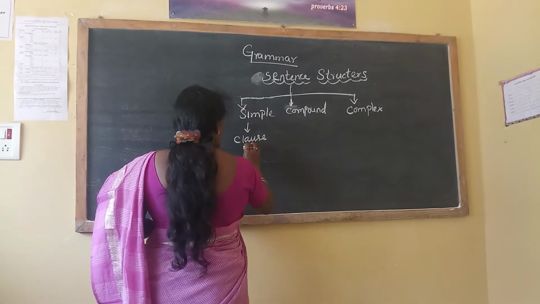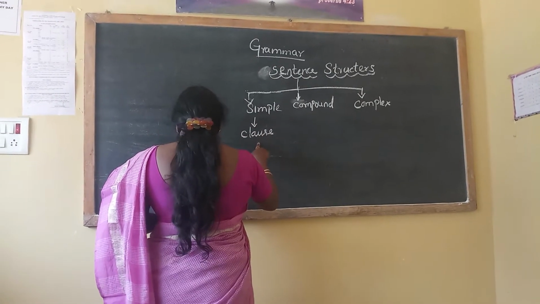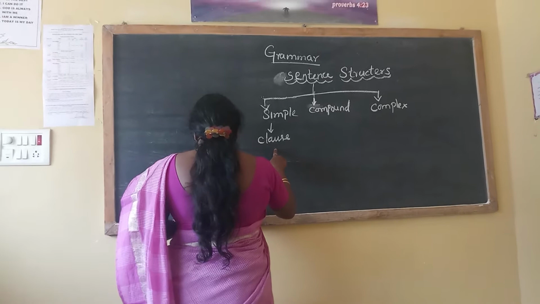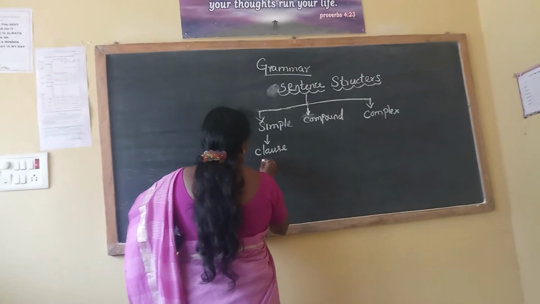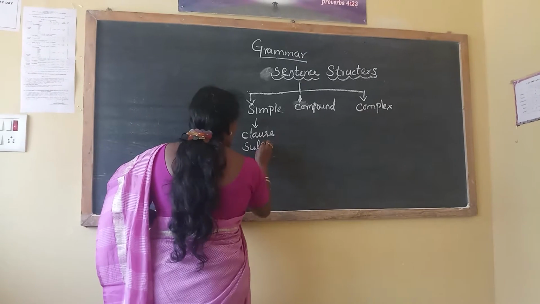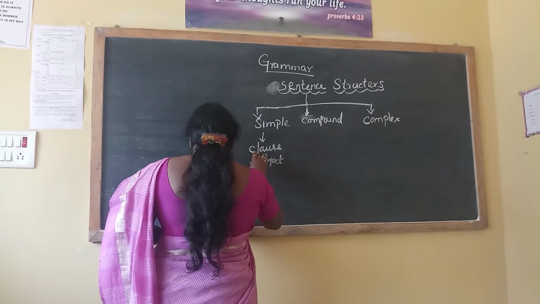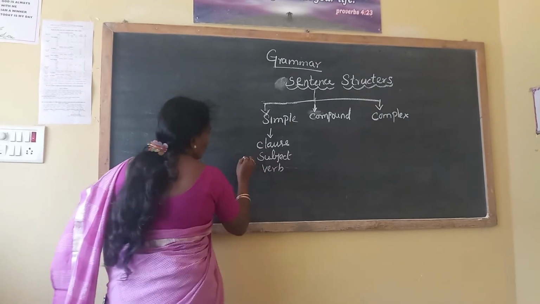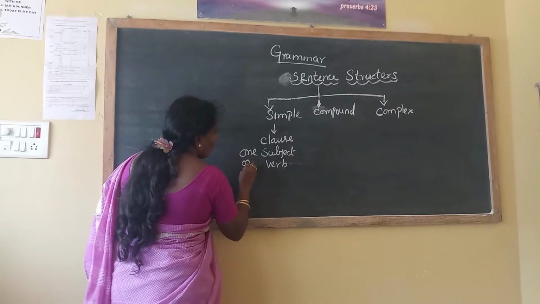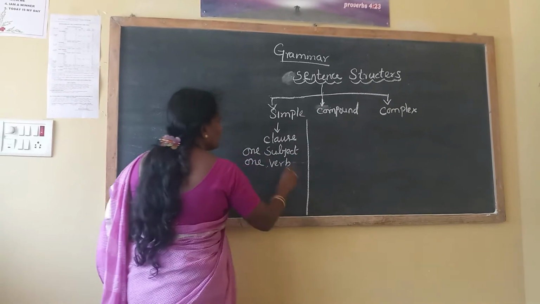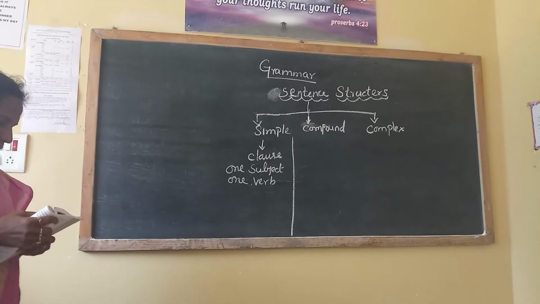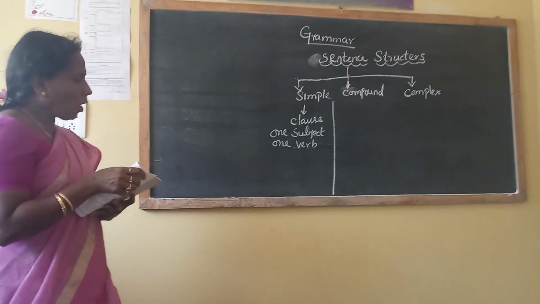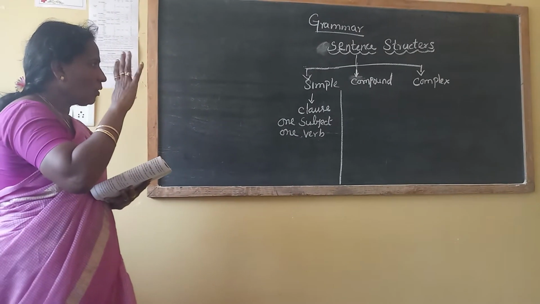One independent clause is here, and verb. One subject and one verb. One subject, one verb in a simple sentence, simple structure. Right. Then the second one, when we go for the compound, you first have to understand the simple sentence.